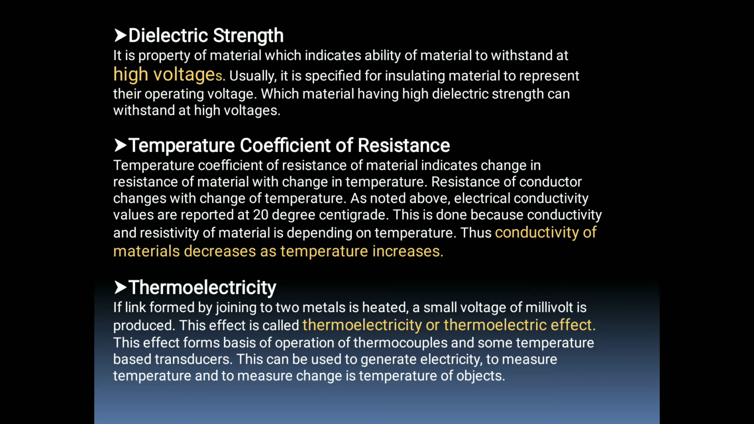Resistance of a conductor changes with change of temperature, and as noted above, electrical conductivity values are reported at 20 degrees centigrade. This is done because conductivity and resistivity of materials depend on temperature. Thus, conductivity of a material decreases as temperature increases. So conductivity is inversely proportional to the temperature. That's why as temperature increases, conductivity of the material decreases, and as temperature decreases, conductivity of the material increases.